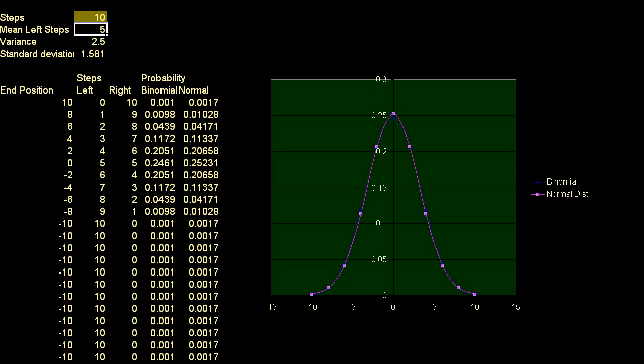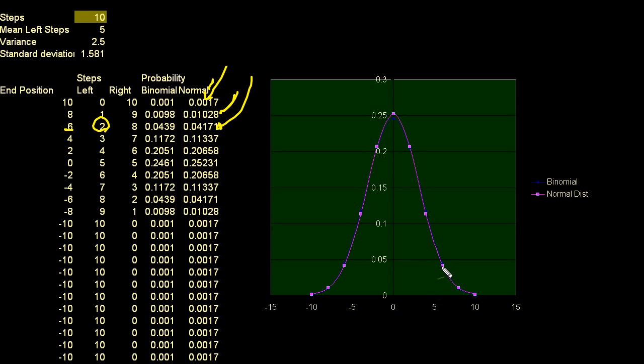All right. So if this is at 10, let me go back to my drawing tool. OK. So this calculation right here, no, let me do this calculation. Actually, even better, let me do this calculation right here. All right. So what's the probability that I have 2 left steps? And if I have 2 left steps, I took a total of 10 steps. So I'm going to have 8 right steps. And that puts me 6 to the right.